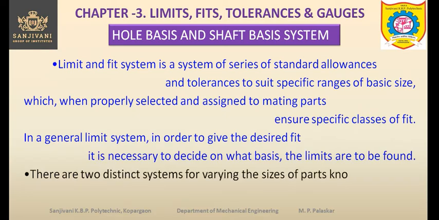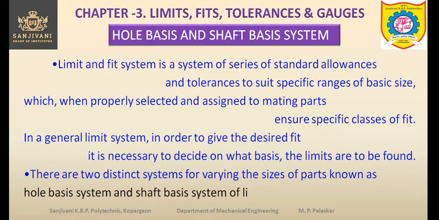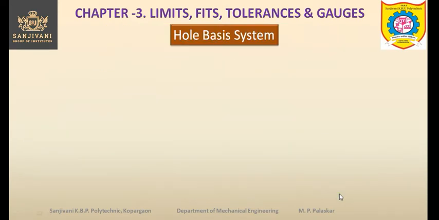There are two distinct systems for varying the sizes of parts in order to achieve the various fits, and these systems are known as hole basis system and shaft basis system of limits and fits. So first of all we study the hole basis system. So in hole basis system, simply we can say that hole is constant and the shaft is varied.